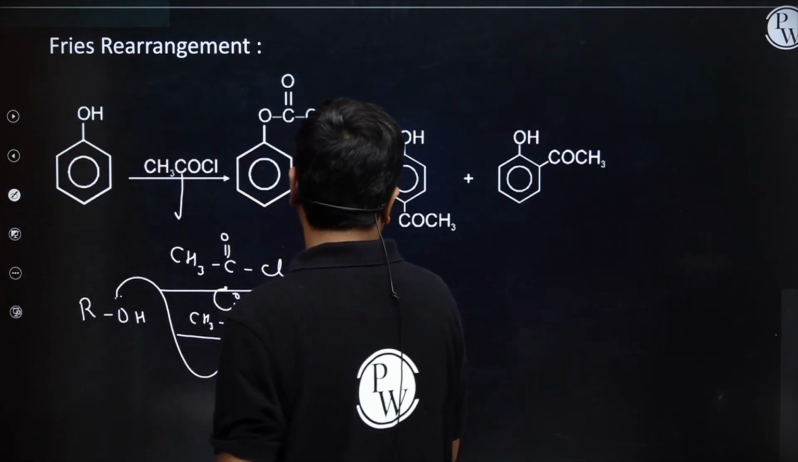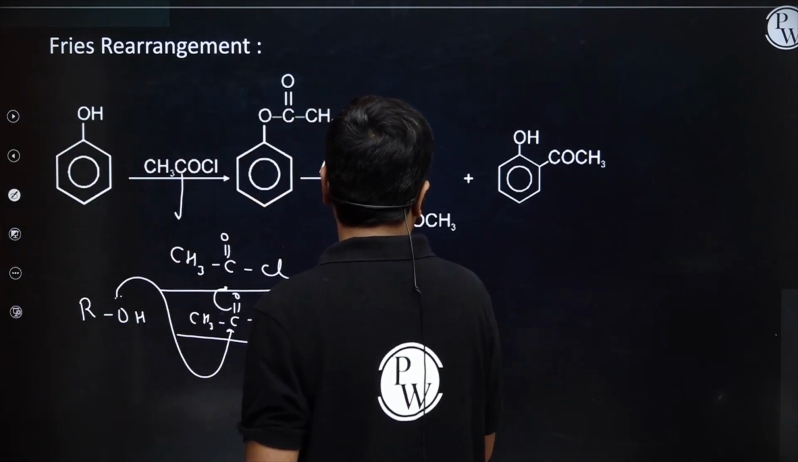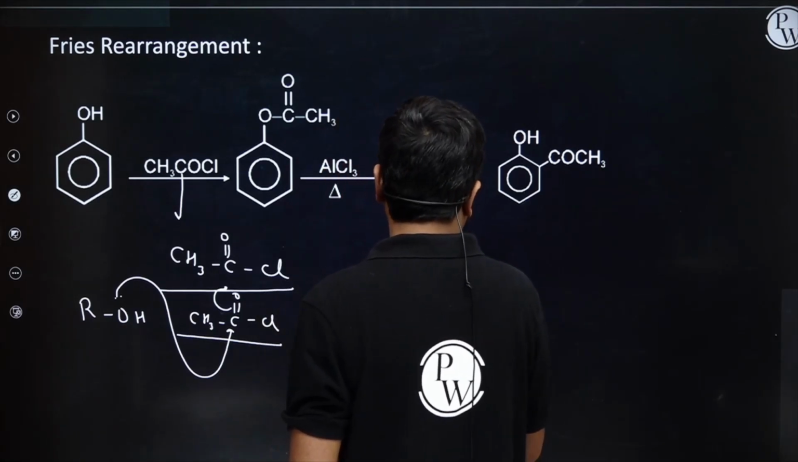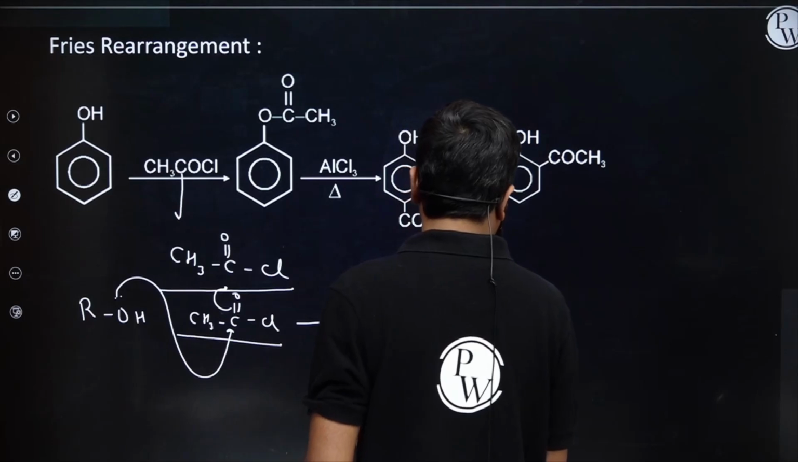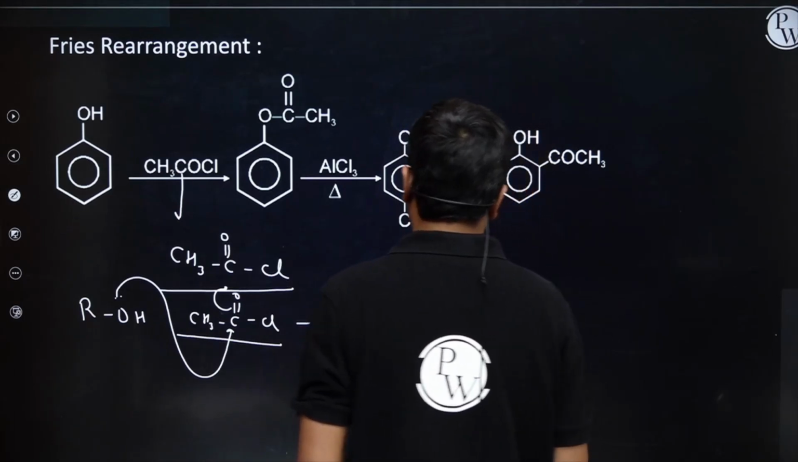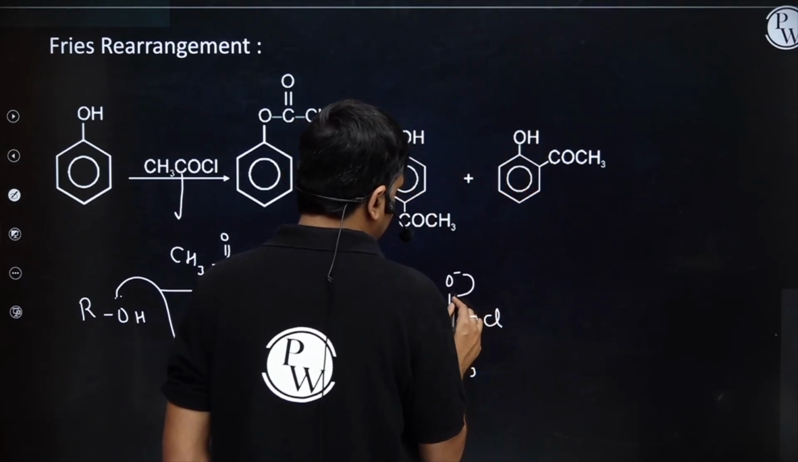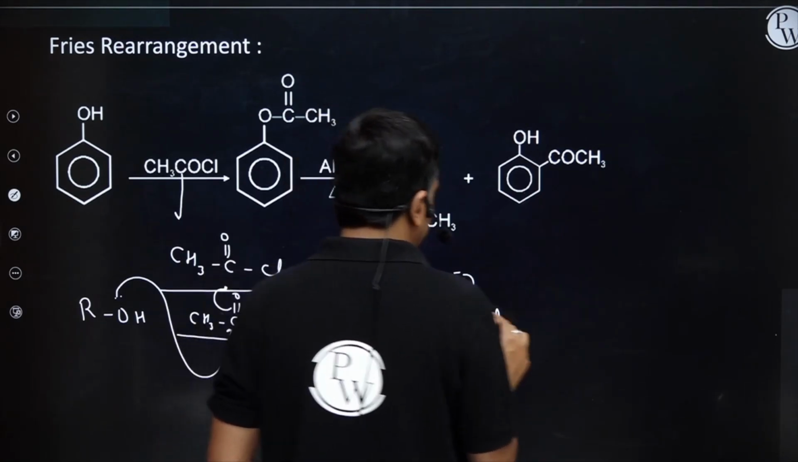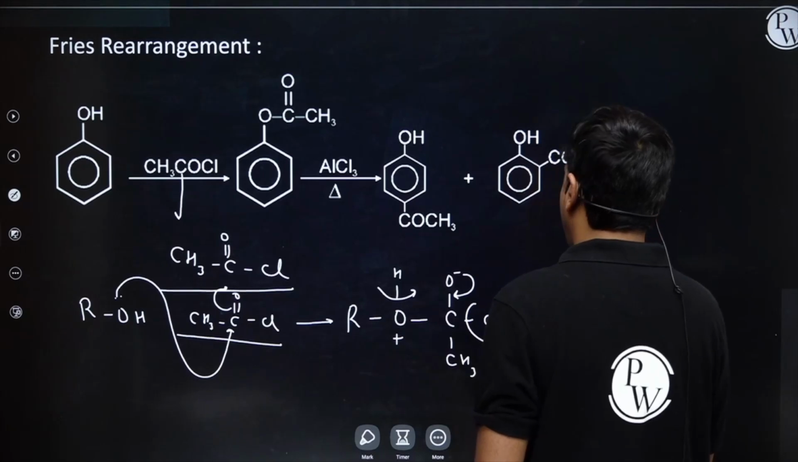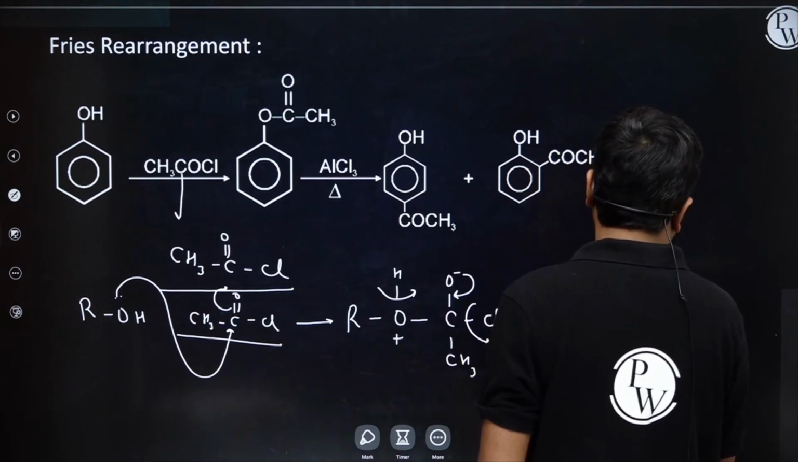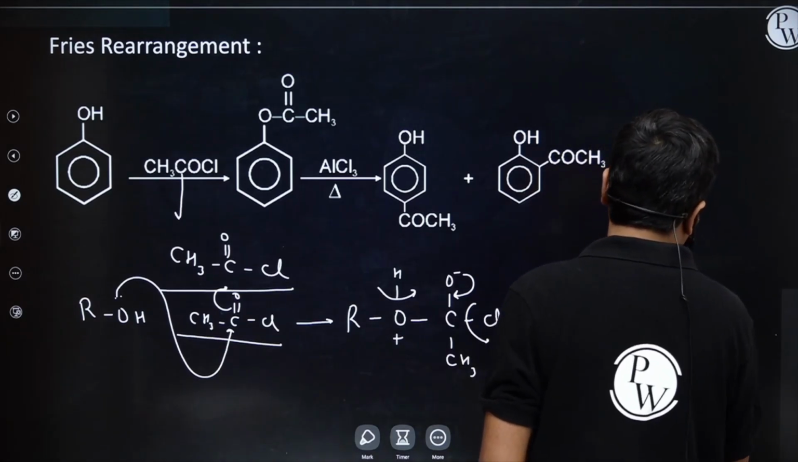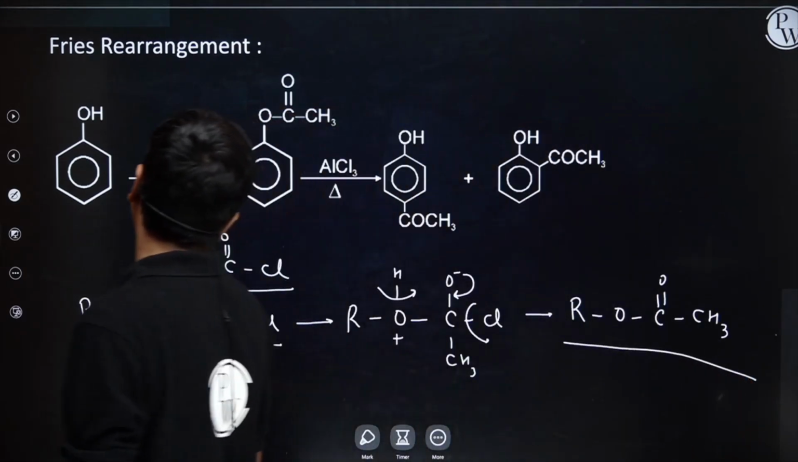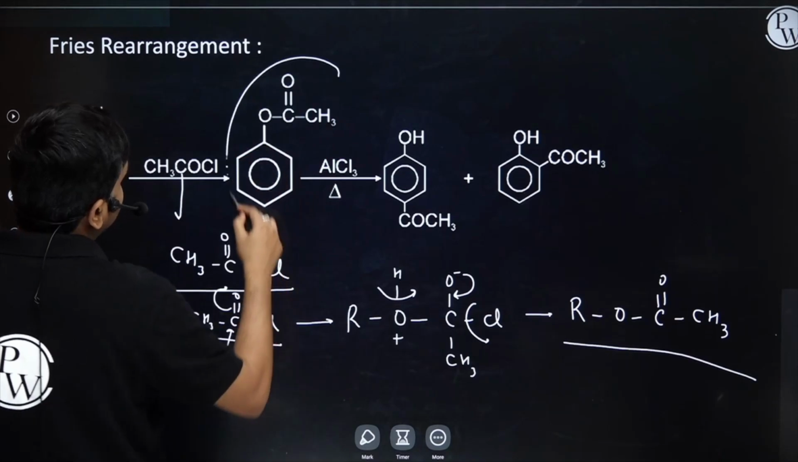I will have the formation of ROH positive, CO negative, CH3 and Cl. Student, now this one will delocalize, this one will depart, and then this one will also depart. So I will have the formation of ROC double bond O CH3. Formation of ester. So here also I am having formation of this phenyl ester.